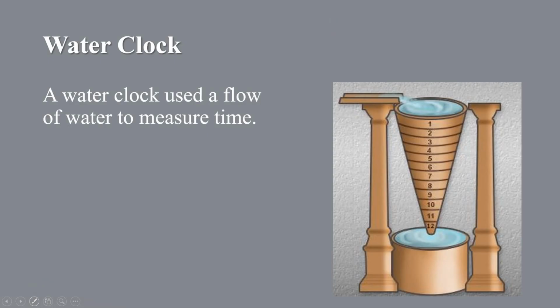And the third device was the water clock. A water clock used a flow of water to measure time. These were stone vessels with sloping sides that allowed water to drip at a constant rate from a small hole near the bottom. Markings on the inside surface measured the passage of time as the water level reached them.